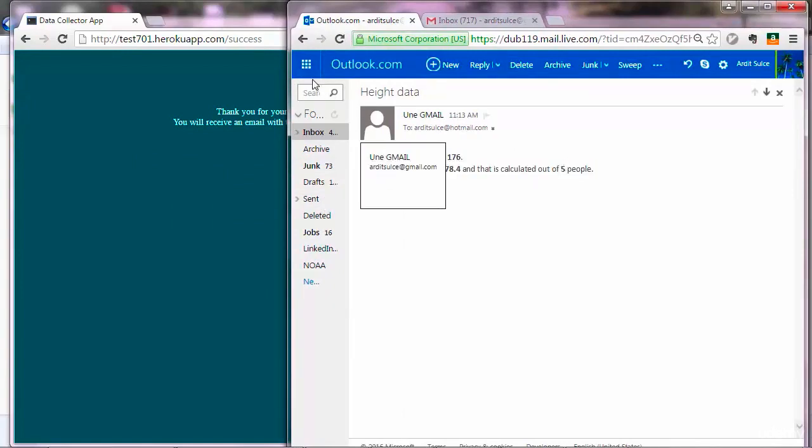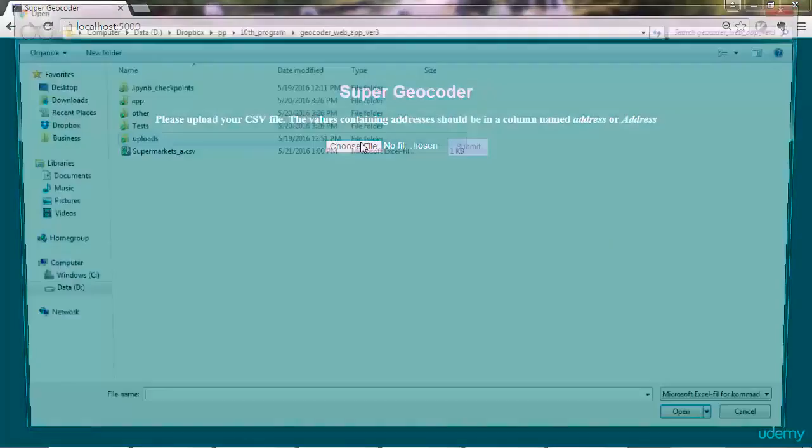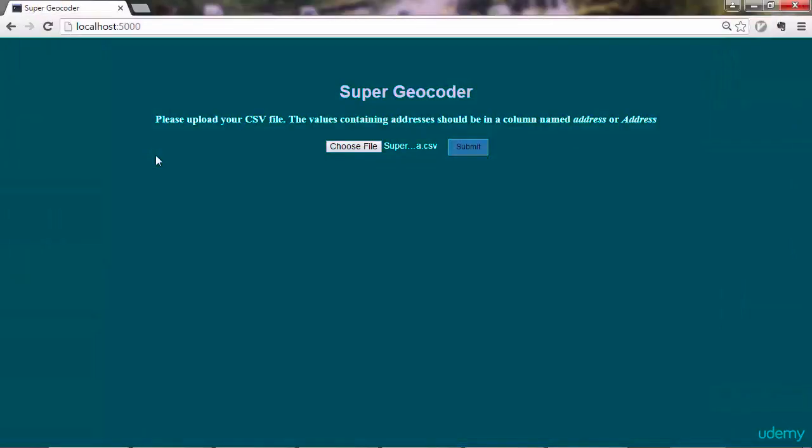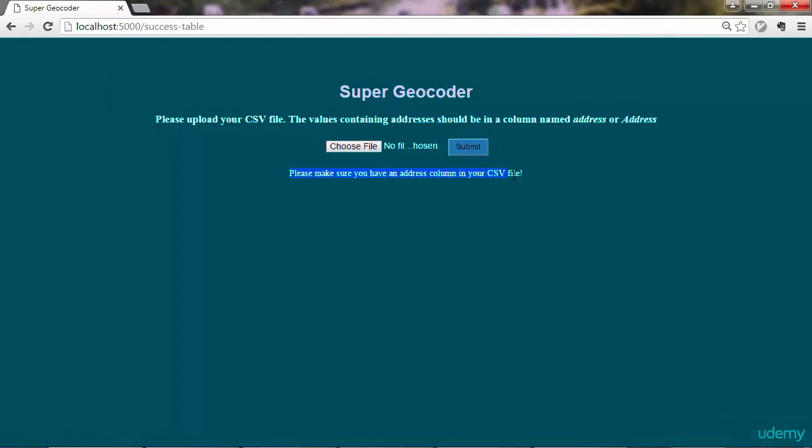And lastly, you will create a web application that lets users submit addresses of locations, and the program converts those addresses to geographic numeric coordinates and lets the user download the output through the web page. So that's about the 10 applications. All the content is yours and you have unlimited access.